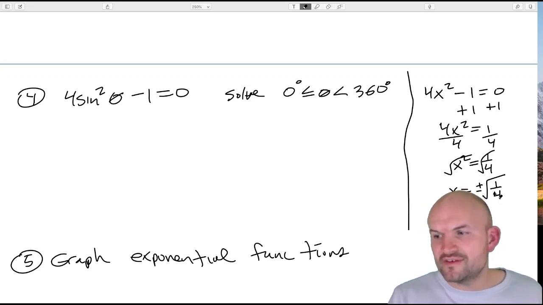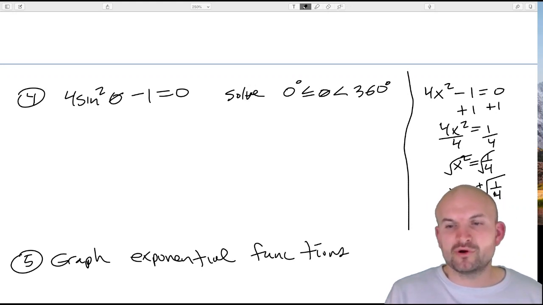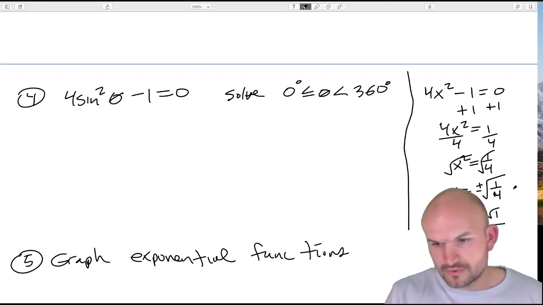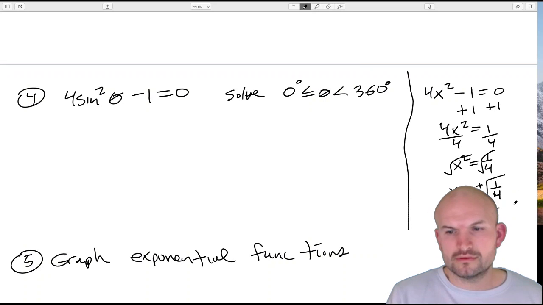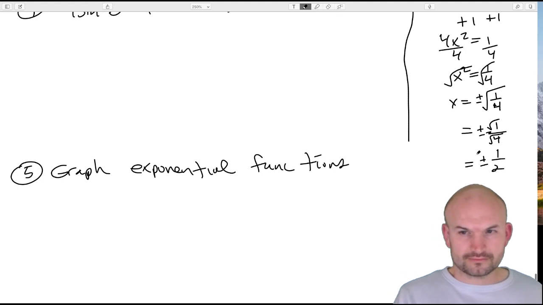Now, it is very, very important that you recognize this, that again, this can be broken down into plus or minus the square root of 1 over the square root of 4. Now I'm getting into myself, which can be broken down into plus or minus 1 over 2.